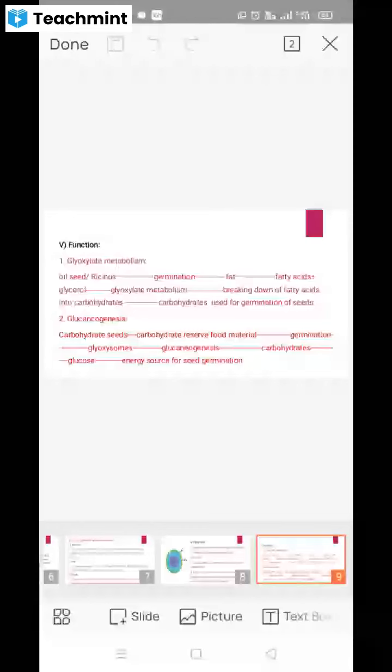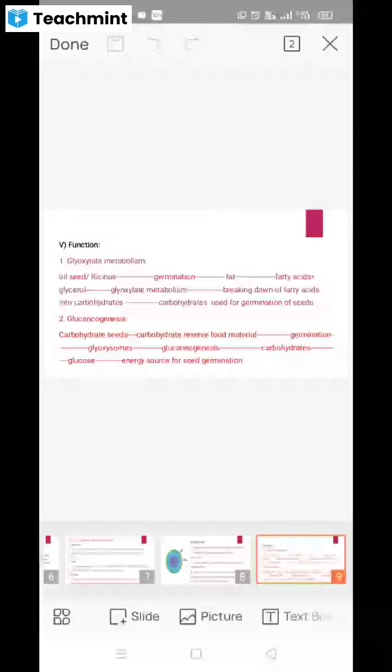So here the gluconeogenesis process takes place, with the help of the cell organelles glyoxysome. So these carbohydrates will provide the energy to the germinating seeds. Last one is the biogenesis.